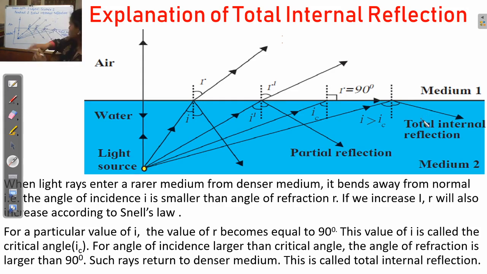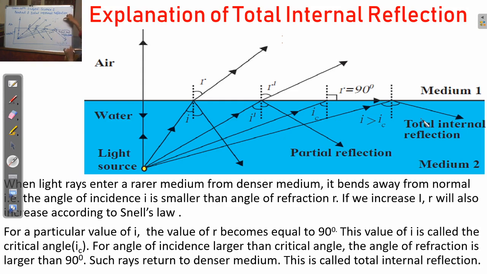Clear? When R reaches 90 degrees, this I is called IC, the critical angle. But if we increase the incidence angle beyond IC, then the light ray gets reflected and comes back to the denser medium, and this is called total internal reflection.